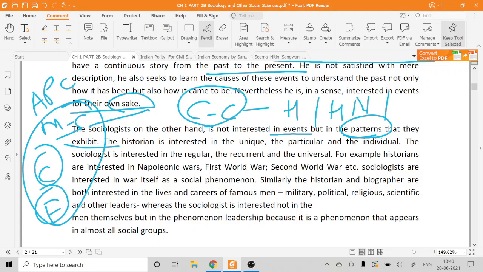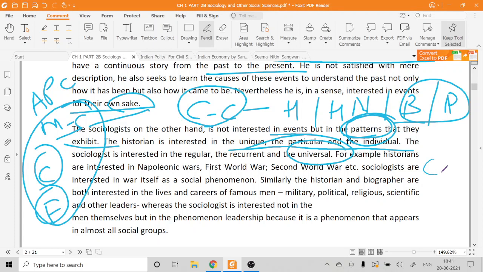Or a conflict between the bourgeoisie and the Protestants. So what are they trying to do? They are establishing a pattern relationship in all types of society. Now this will not be done by the historians. The historian is interested in the unique, the particular and the individual, but sociologists are interested in what? The universal: if there is a class conflict, is it available in societies across the whole world or only in a particular society? Sociology will try to establish this pattern wherever it can, but historians will not try to do that.